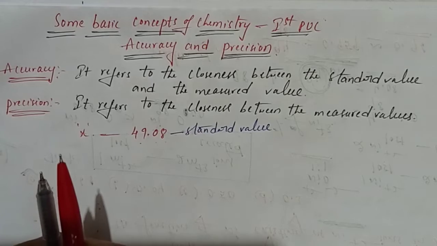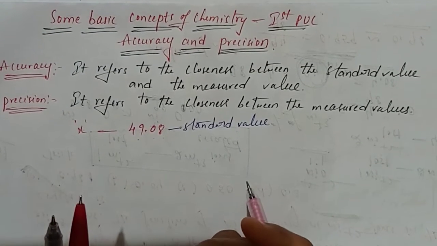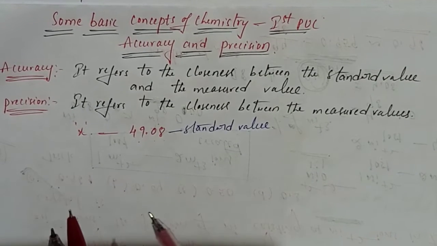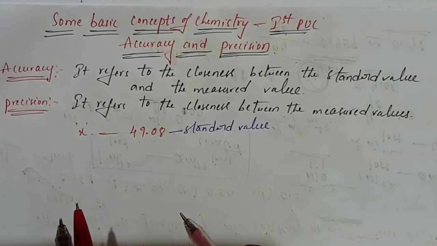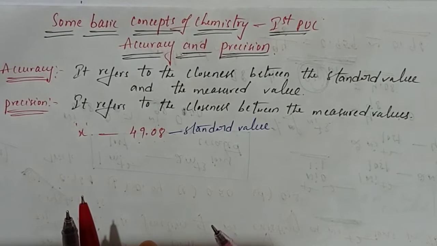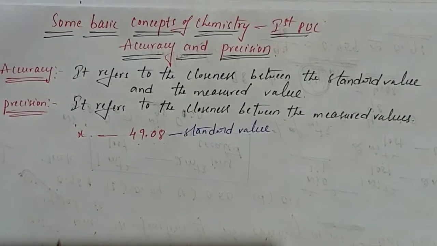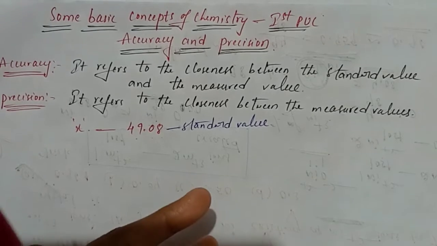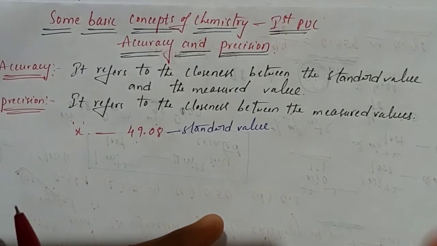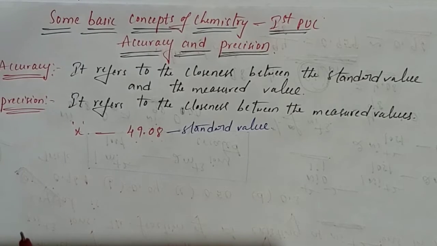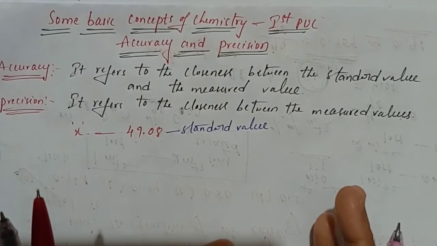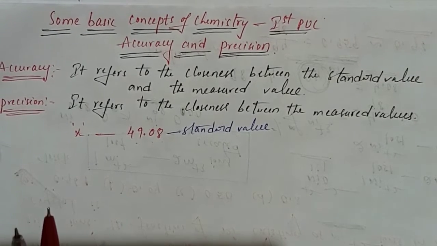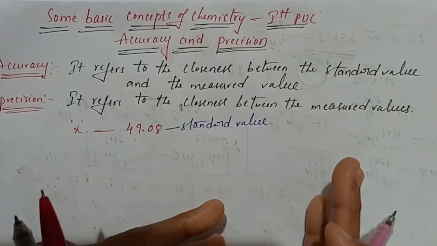Now suppose in our laboratory we measure the boiling point of water, we won't get exactly 100 degrees Celsius. You will get just near 100, for example 99.99 something, 99.98 something, correct or not? So whatever values we get in the laboratory are measured values, whereas the standard value is 100 degrees Celsius, the water boiling point. That is the fixed value, the standard value. What we are measuring in the laboratory is the measured value, students. Are you clear?